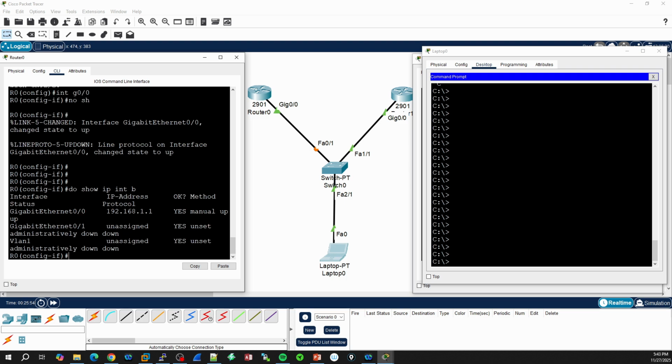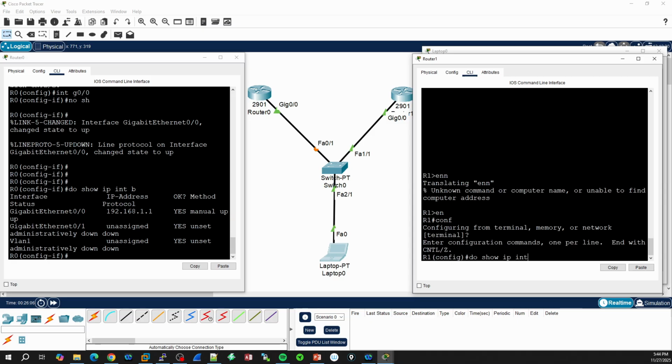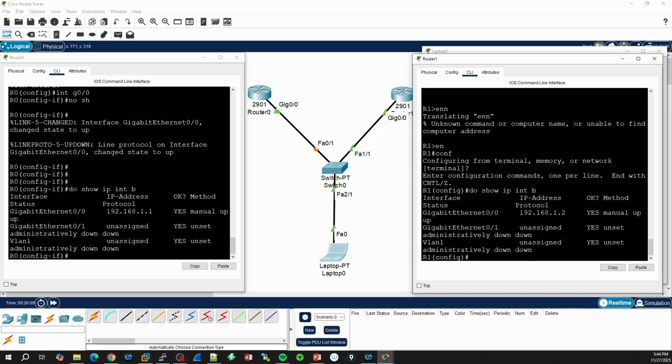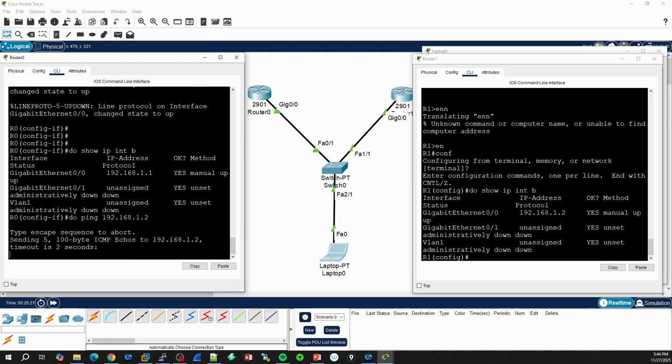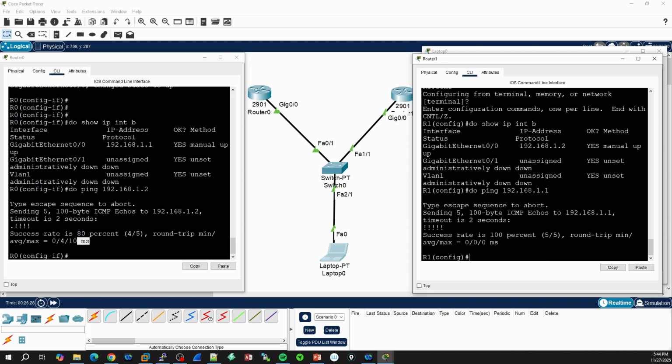We have a gig 0/0 with the IP address of 192.168.1.1, and on the other side, the neighboring router, which is router 1, we see that we have an IP address as well. We have 192.168.1.2, and if we try to ping these routers between each other, we can see that we should have pings. Yeah, we do, and vice versa, of course. We should have that set up again. Yep, we do have pings.